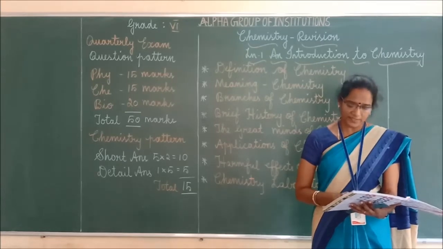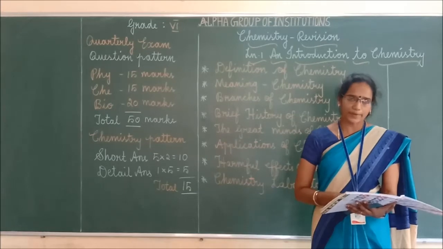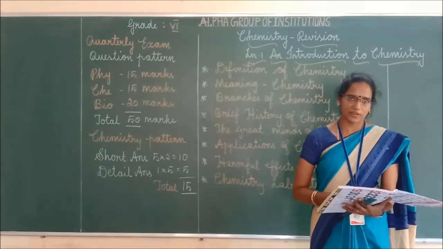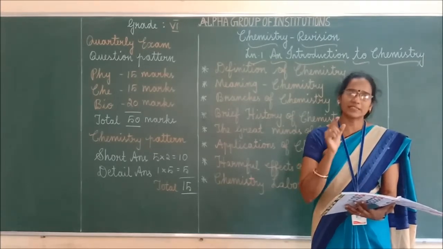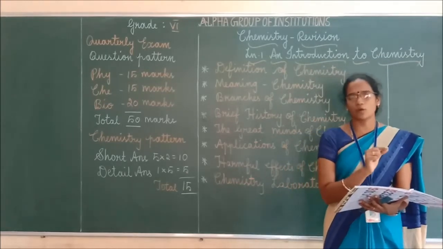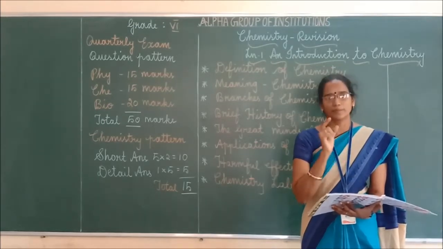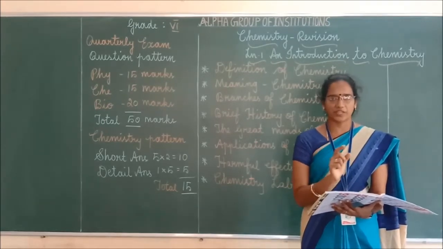What are the examples given? Rubber, plastics. So what is meant by organic chemistry means what you have to write? It is a branch of chemistry that deals with the carbon compounds, especially carbon compounds which are present in the living things. That is the meaning for organic chemistry, right?